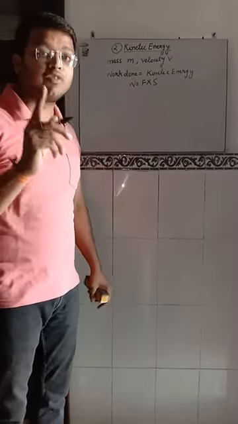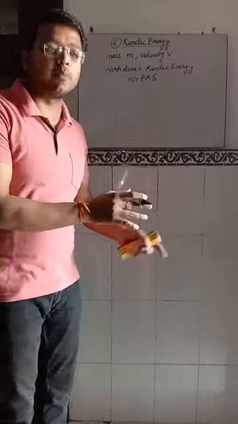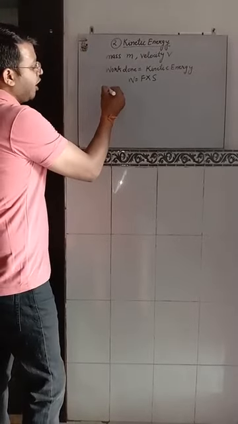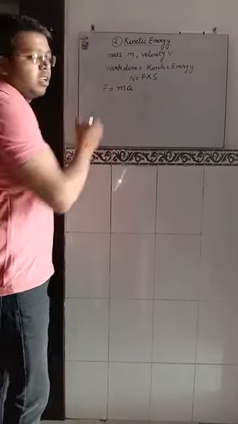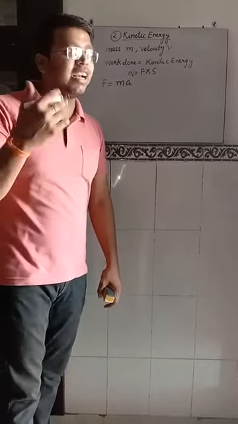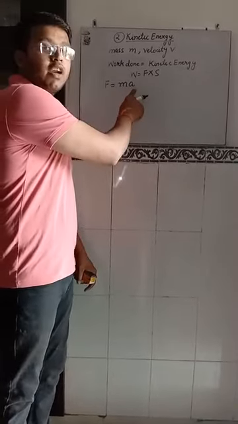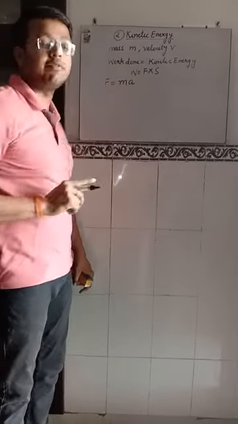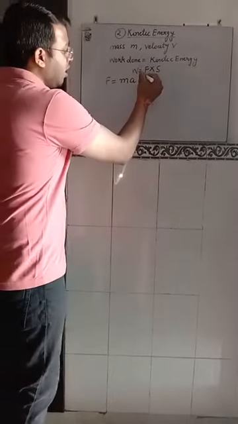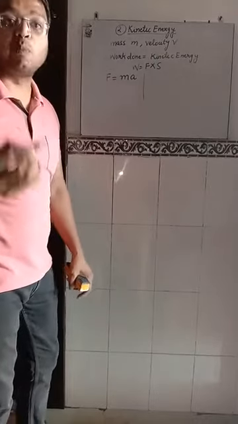Here F is that force which we are applying to stop the object. So the formula for F is equal to ma, because the object is moving, so it has some acceleration and we are going to stop it. M for mass, A for acceleration. The formula for F will become M into A. Now, S is here displacement.